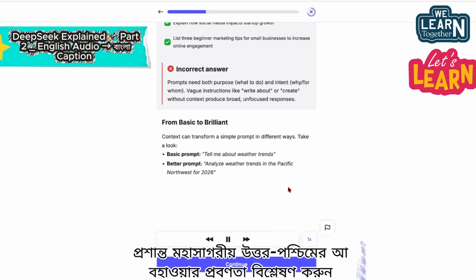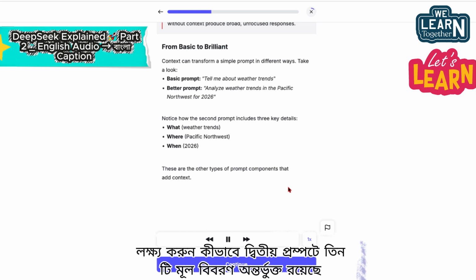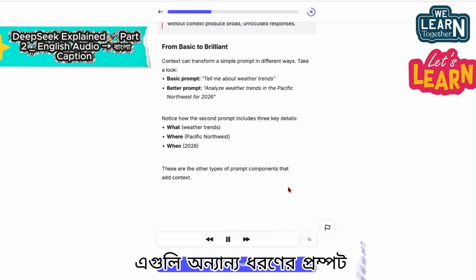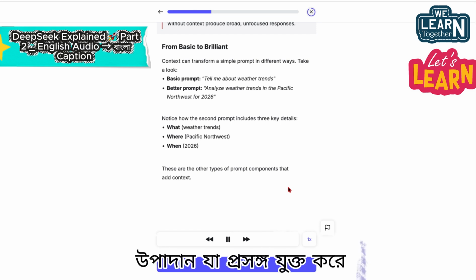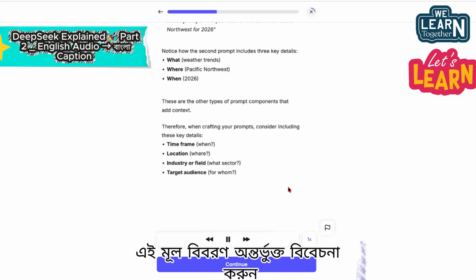Better prompt: analyze weather trends in the Pacific Northwest for 2026. Notice how the second prompt includes 3 key details. What: weather trends. Where: Pacific Northwest. When: 2026. These are the other types of prompt components that add context.